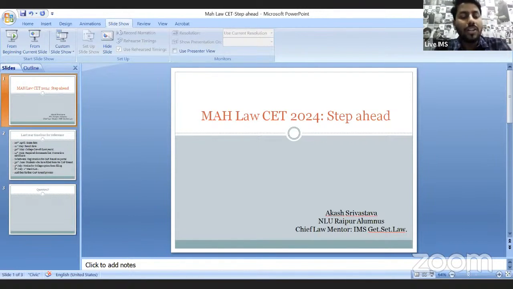Then on 30th of May last year, they released the college-wise cutoff. When we talk about the college-wise cutoff, they have not released it for the current year. They have released it for the past years, just for reference: this is the score you have got, the final score, this is the rank you have got, so which college you can expect or apply to. This was the whole objective of releasing the past cutoffs. They have not released the cutoff for that year, but for all the past years they have.